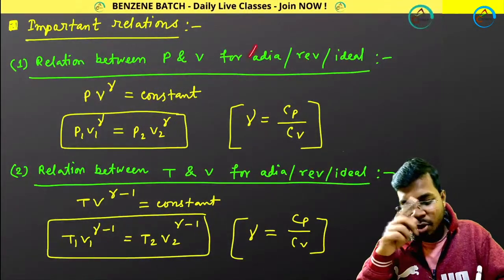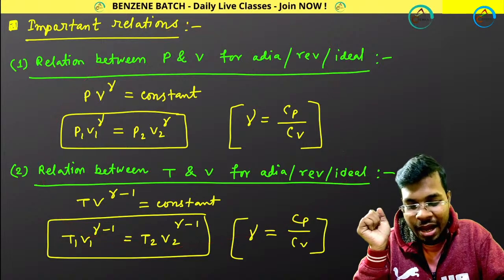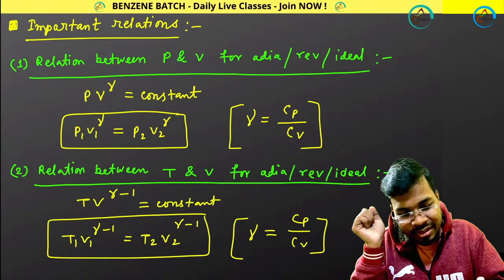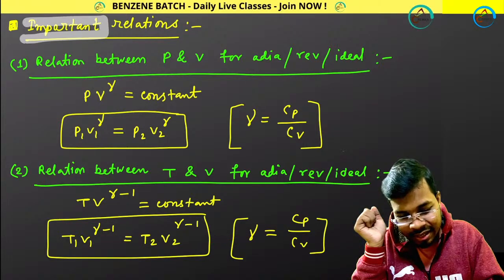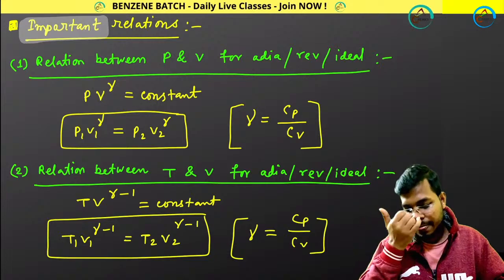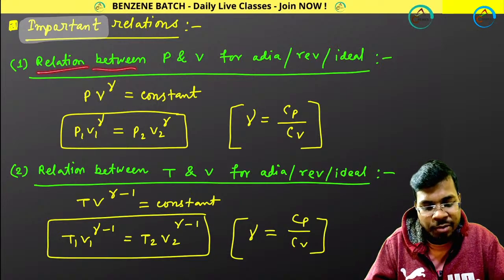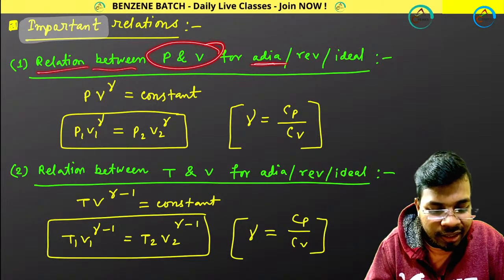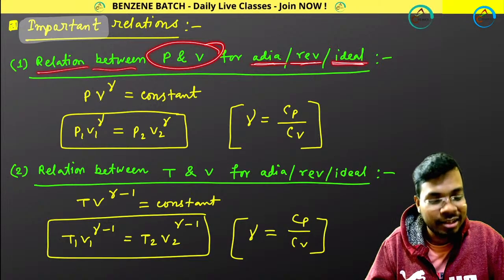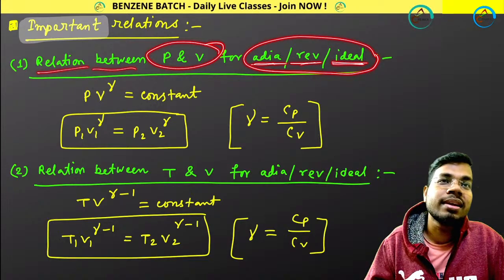Coming back, there are some important relations. These important relations are really important, that's why I have written important relations. Really important, guys. First of all, the relation between pressure and volume for adiabatic reversible ideal. Do also remember this process as well.